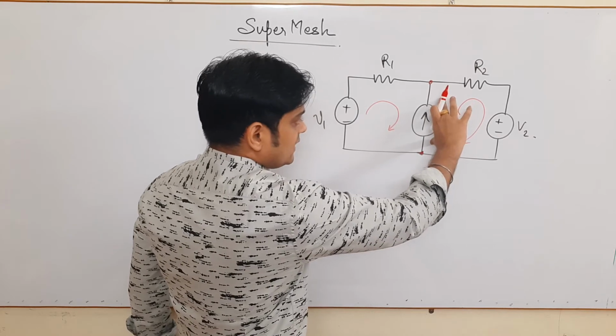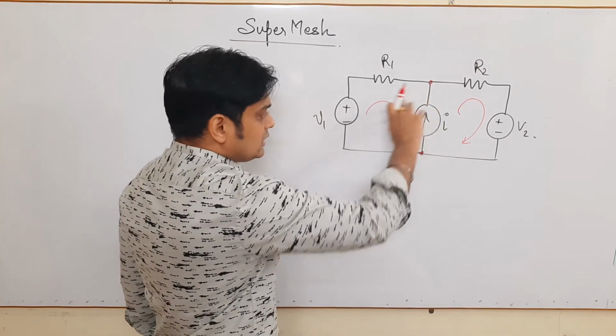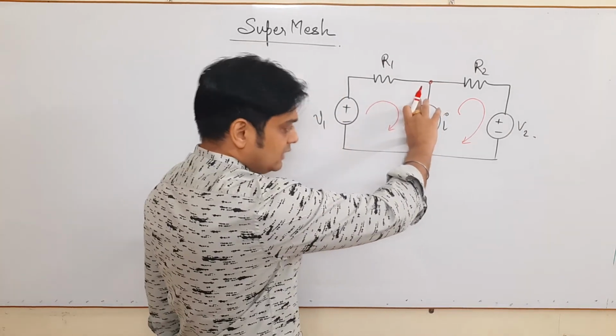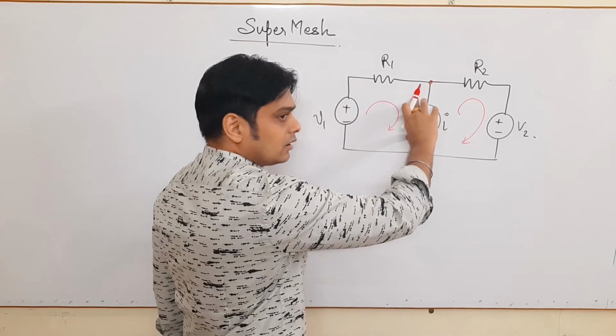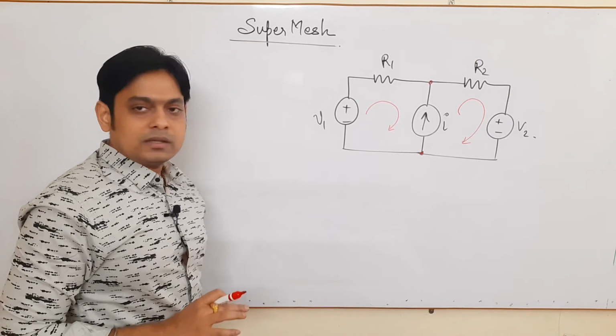Until a voltage is given across this current source, you can easily find the value using KVL.